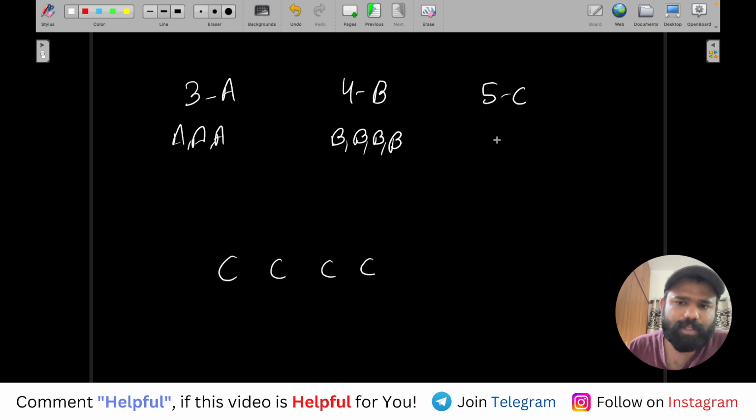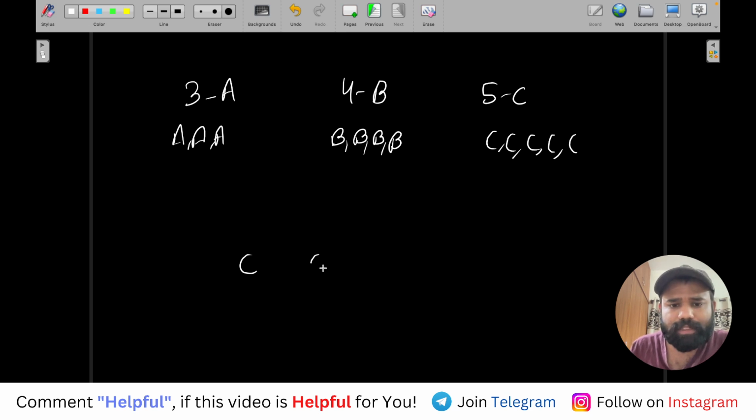If you say that when there are 5 C's, the answer will be possible. Why? I will tell you why. So, अगर हमारे पास 5 C हैं, okay. We have to actually place characters in between.